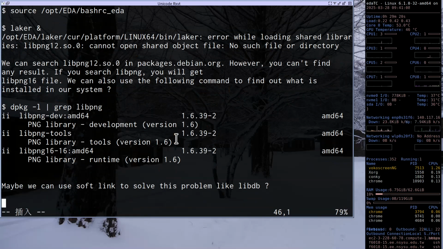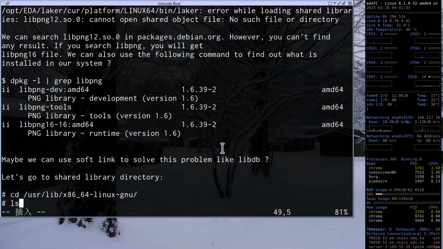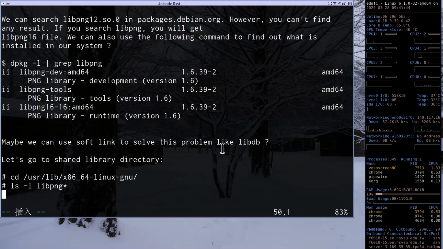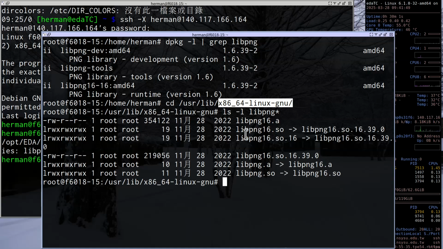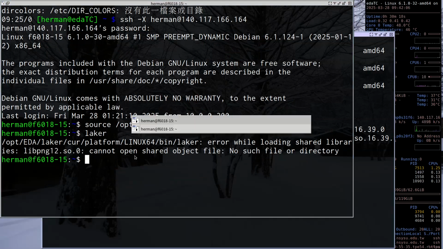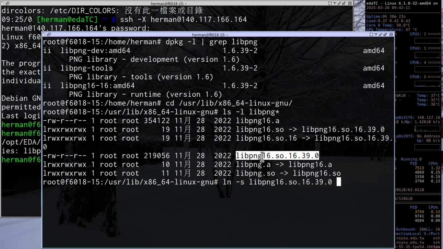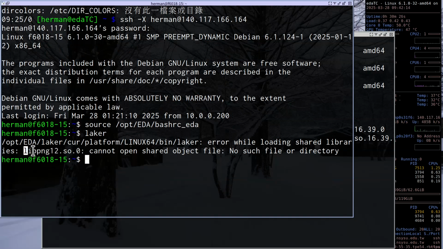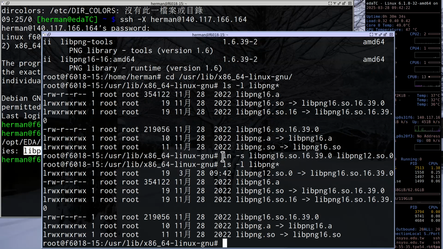So let's go to the directory, and we can run ls -l libpng*. You see, you have libpng 16. That is the soft link to this file. Let me try to solve this problem by creating a soft link. We can use ln -s this file to libpng12. If you create a soft link, you will have this link to this file.